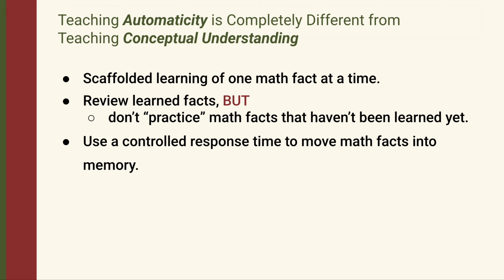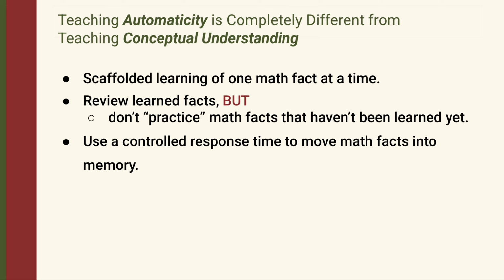In teaching automaticity, we need a controlled response time. That means that there is a limit on the time students have to answer an individual math fact. When they can't answer in time, we give them the answer and let them try again. To be effective, the controlled response time needs to adapt to the ability of the student, and we need to work it down to less than 1 second.